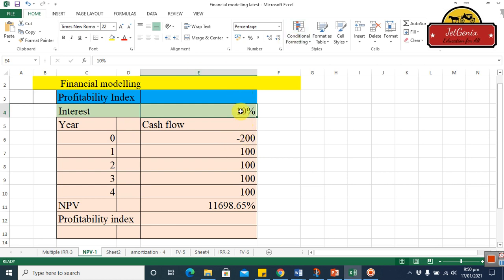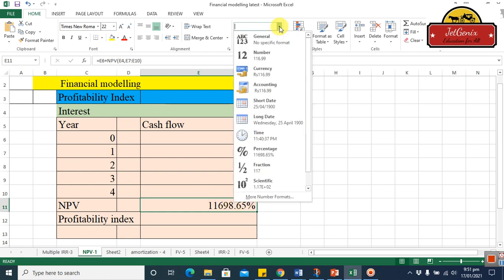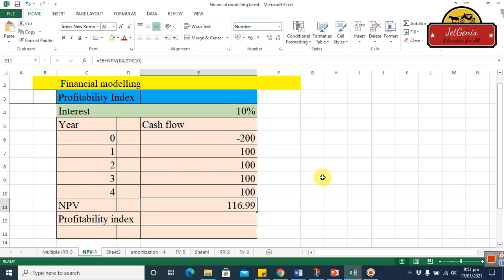Where is the mistake here? Somewhere here, okay? Let me find it. Oh yes, it is not the percentage but a number, okay? So, yes, you can see it now. The 116.99 is the present value of this project, okay?